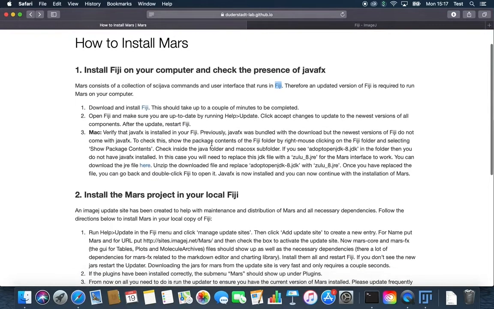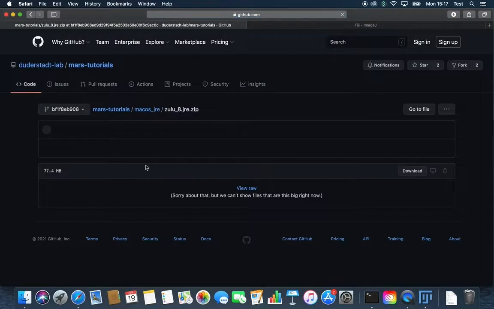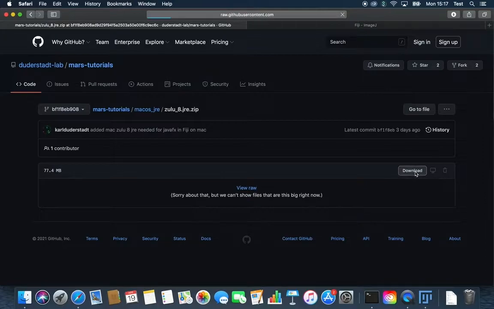Go on our website and look for the paragraph which is marked with Mac in bold. Click on the link. Download the file and replace the file in the folder with Zulu 8 JRE. Restart Fiji.